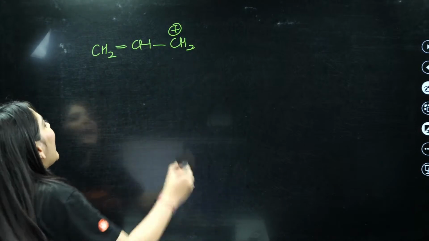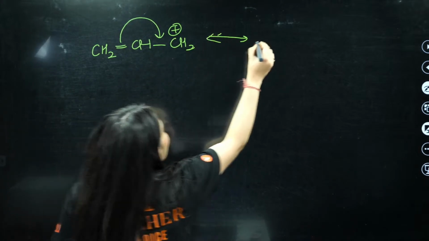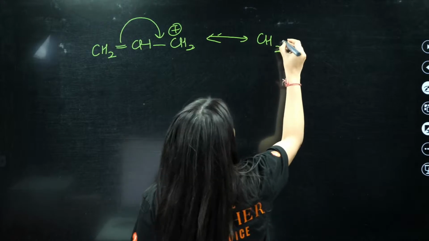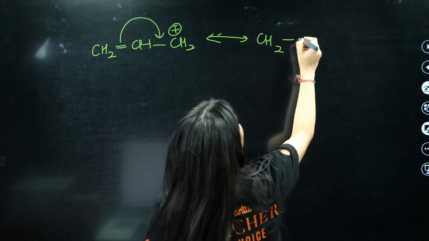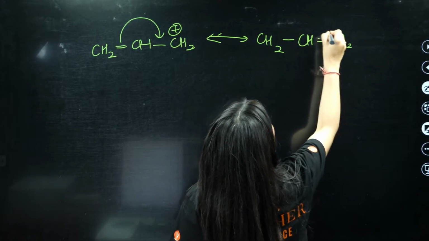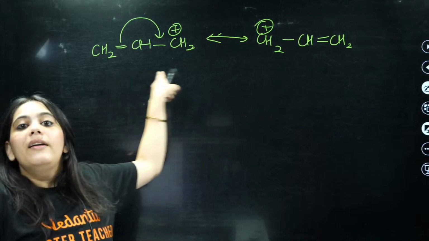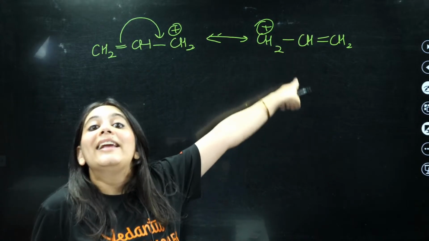Now what is happening in allylic, beta? This can undergo resonance, right? This can undergo resonance like CH2, here it is CH, and here it is CH2, and here is the positive charge, right? So here can you see a resonating structure is formed in the allylic carbocation.